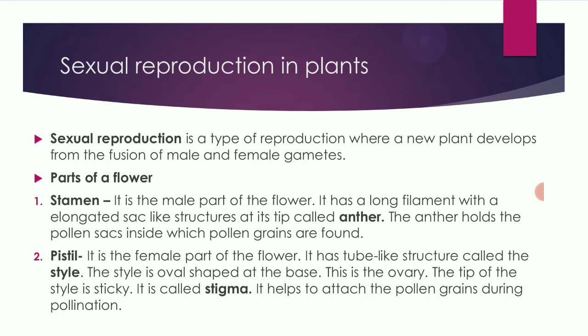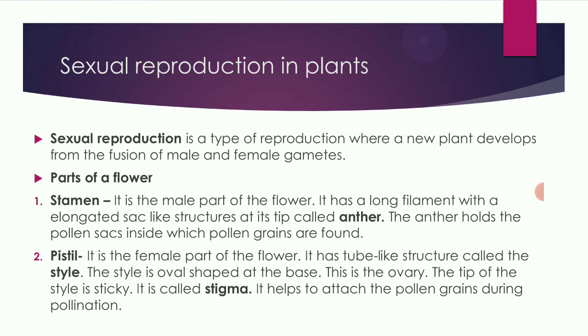Sexual reproduction is a type of reproduction where a new plant develops from the fusion of male and female gametes. In sexual reproduction, male and female gametes combine and fuse together to form the new offspring, or the new plant.